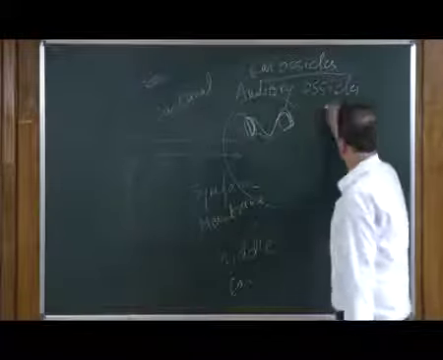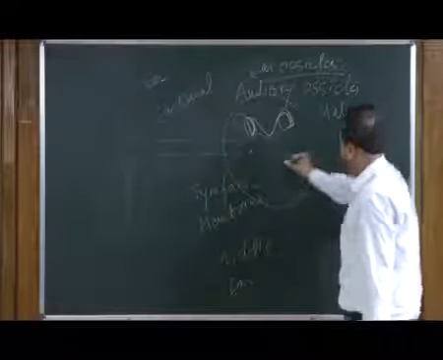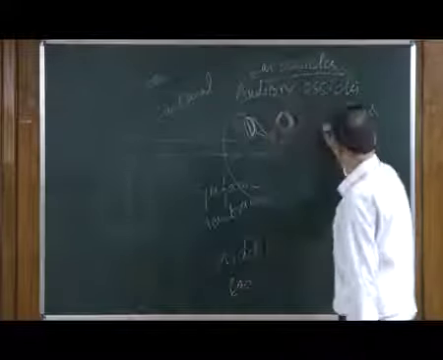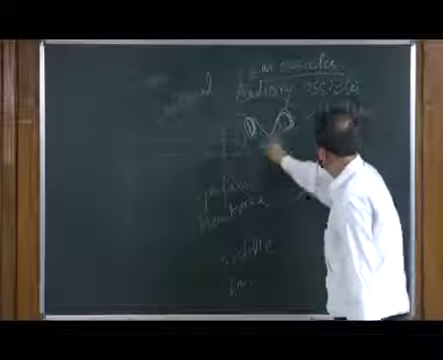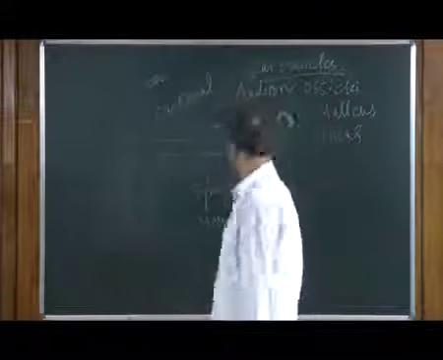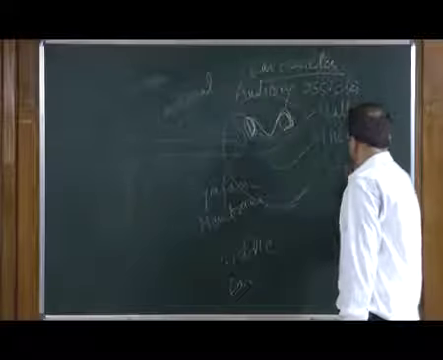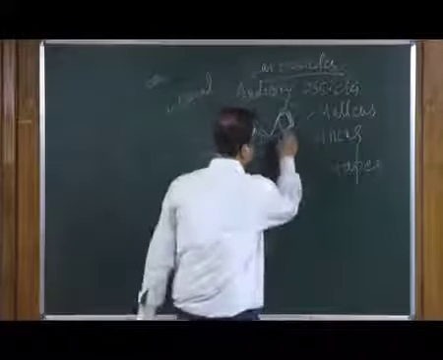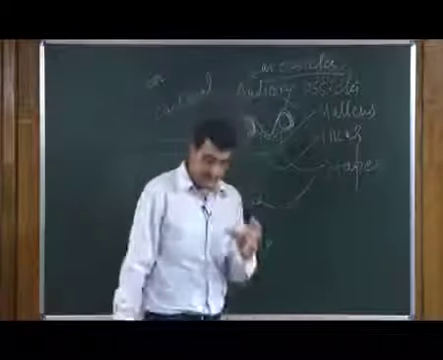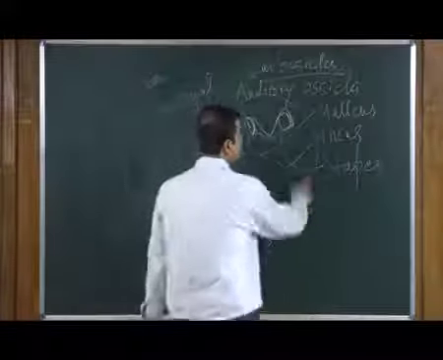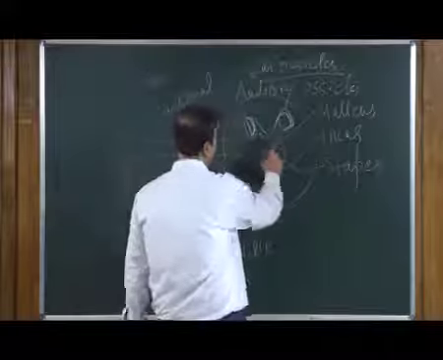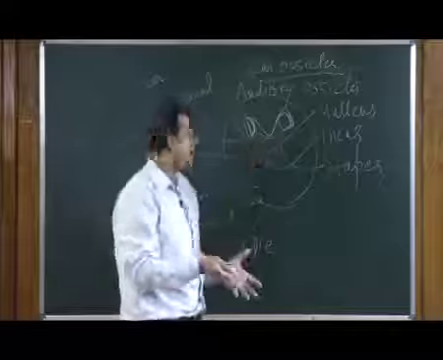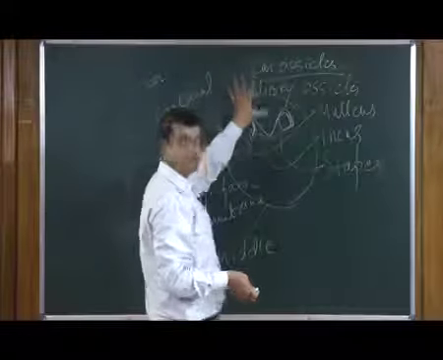So, the first one is called malleus, which has a hammer shaped structure. Second is called incus, which has the anvil shaped structure, and the last one is called stapes, which is the smallest bone in the body, and that is roughly stirrup shaped. So, malleus, incus and stapes are the 3 bones available in the middle ear region. Collectively they are called ear ossicles. Sometimes they are also called auditory ossicles.